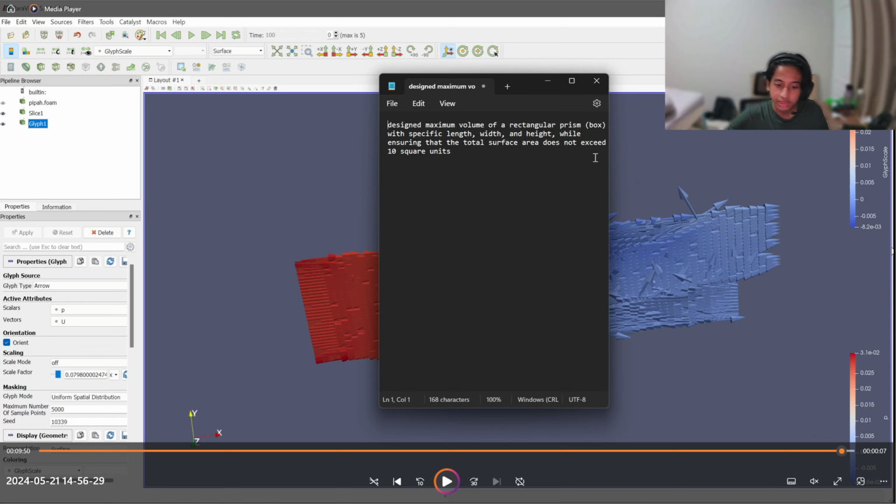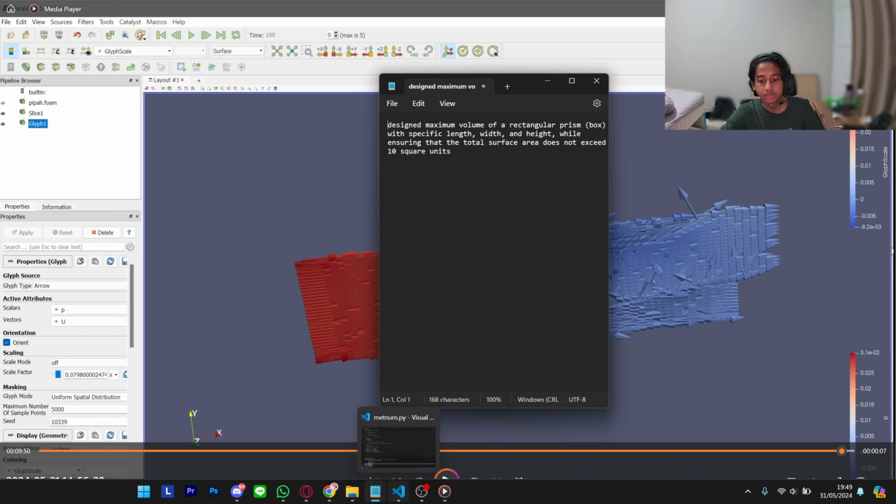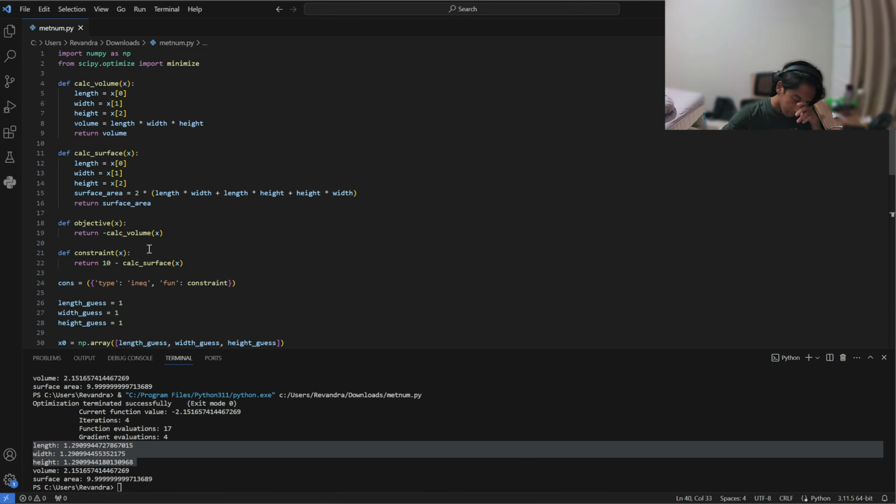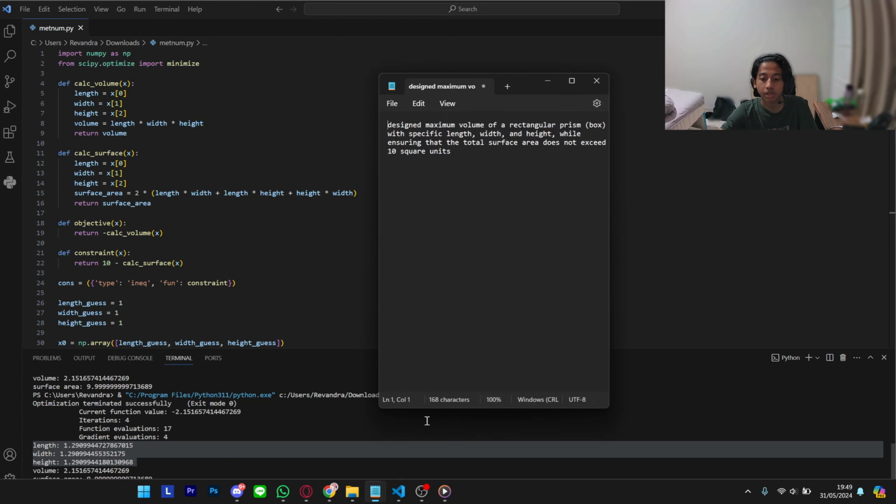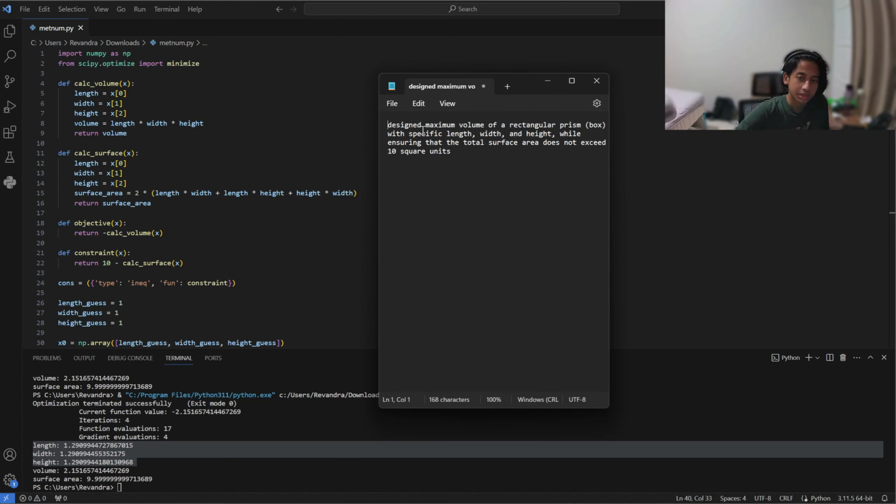So let's get into VS Code. I already made the code before to solve this problem. So let's talk about the intent first. I intend to find the most optimum length, width, and height of this prism by its surface area, but the surface area must not exceed 10 square units.